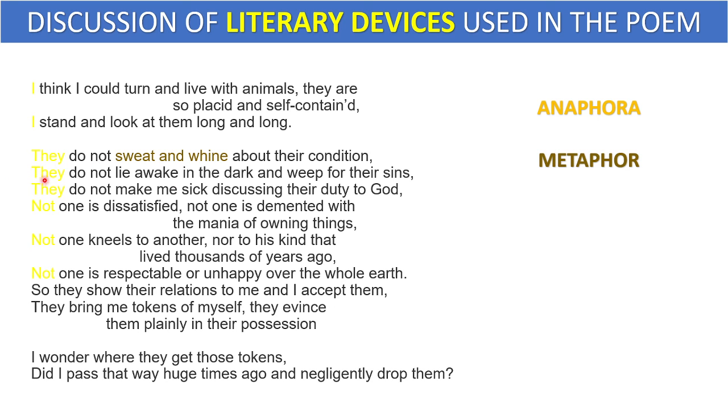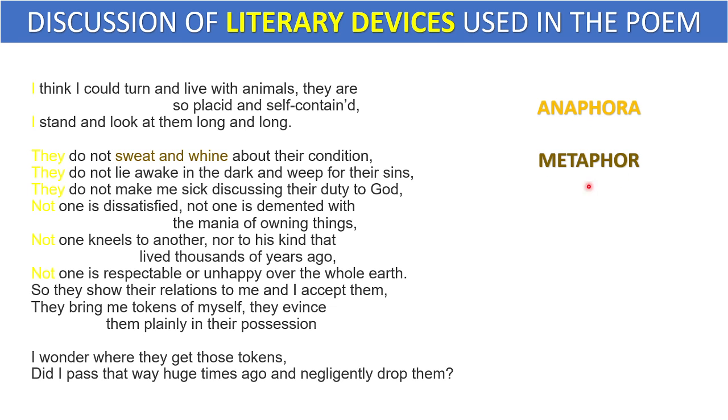Again, the next line also starts with they, and this also starts with, they do not make me sick, discussing their duty to God. Then, not one is dissatisfied. Again, these three consecutive lines have started with not. So these are the instances of the use of anaphora here.